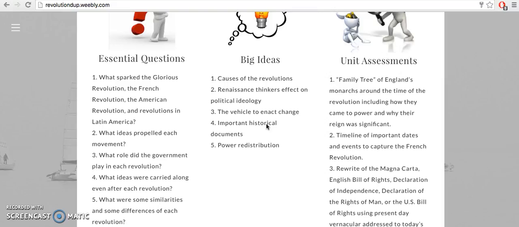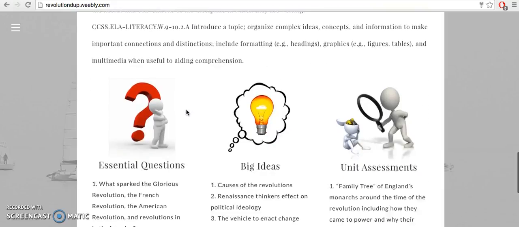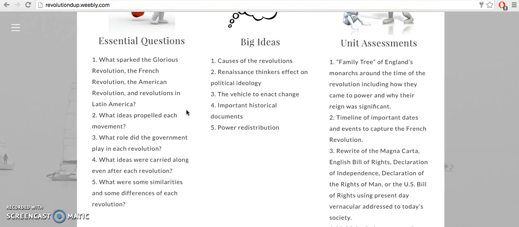And 4. Important historical documents. As we saw in the content standards, all of these up here would be those important historical documents, how they affected the revolution. And power redistribution, meaning after a revolution, the power doesn't disappear, it goes somewhere. So where did that power go after the revolution happened?